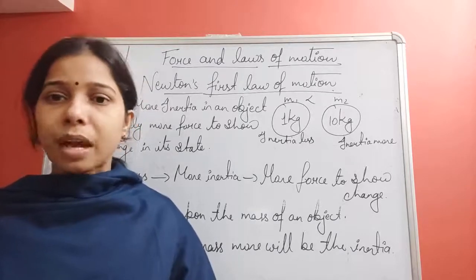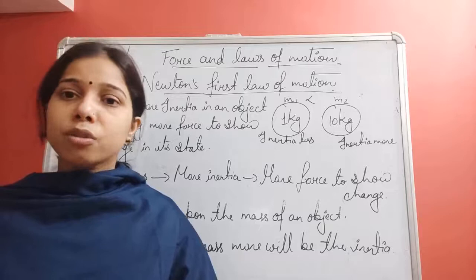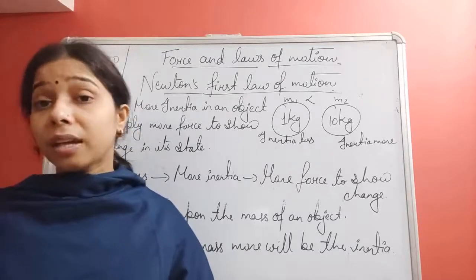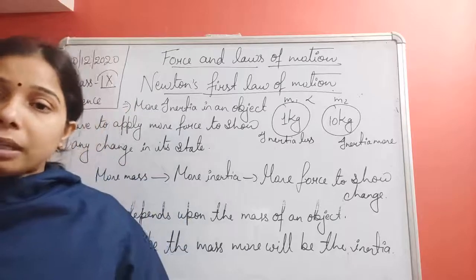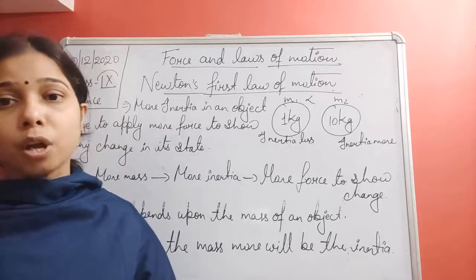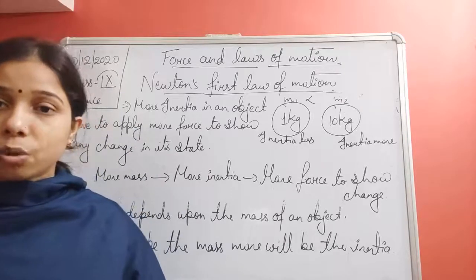The same thing with a stone of 100 kg and a stone of 200 kg. There the inertia will be more, so ultimately you have to apply more force on the 200 kg stone so that you can change its state of rest.